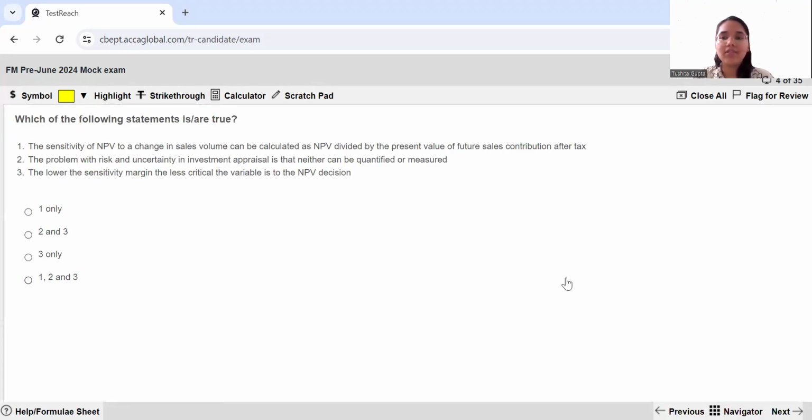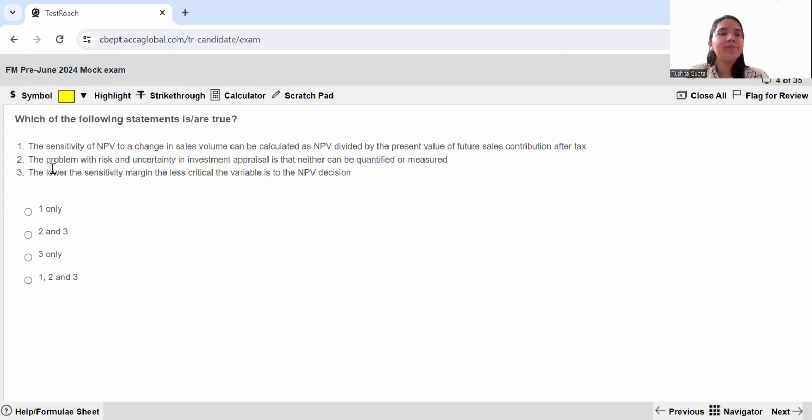Moving ahead to the next question, this is question number 4. Which of the following statements is or are true? So let us read statements one by one and we'll see which of them is true. The sensitivity of NPV to a change in sales volume can be calculated as the NPV divided by the present value of the future sales contribution after tax. This is absolutely correct. For sales volume, you use contribution, and for the selling price sensitivity, you use the revenue. So statement 1 is for sure correct. That means option 2 and option 3 get eliminated. It's either this option or this option.